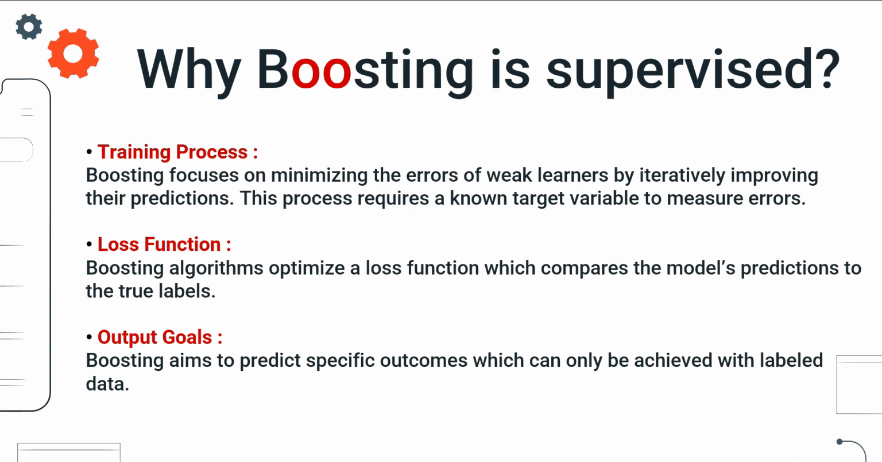And the third one is output goals. Boosting aims to predict specific outcomes, which can only be achieved with labeled data.